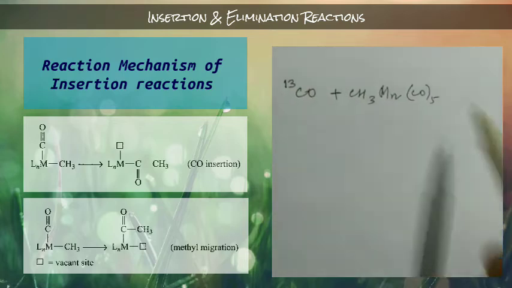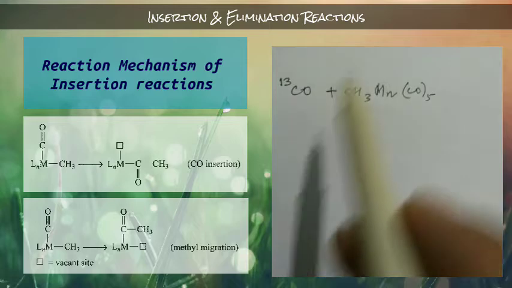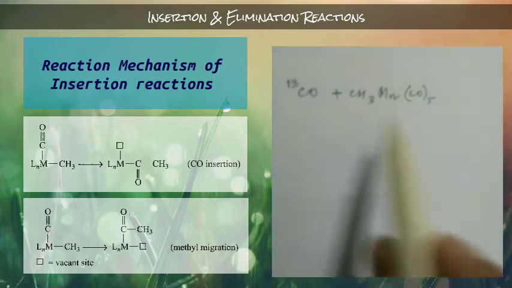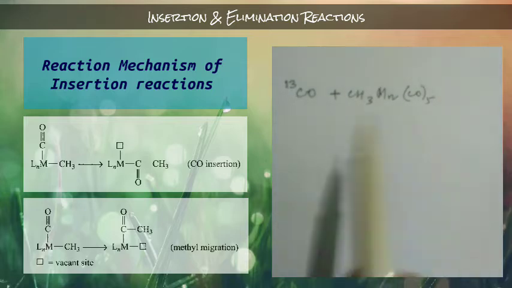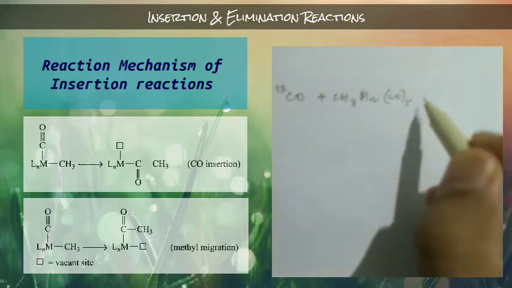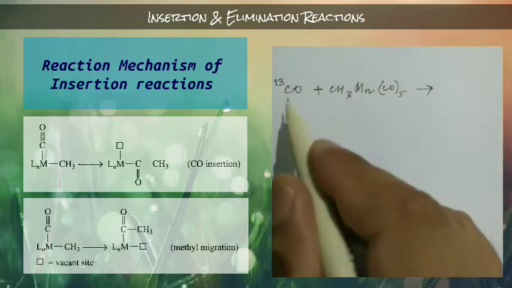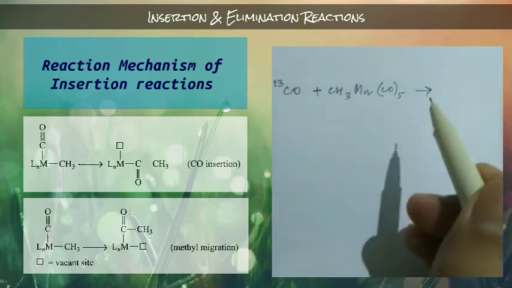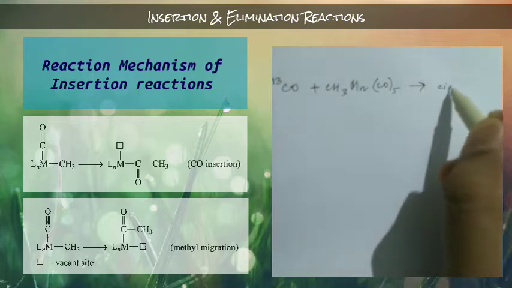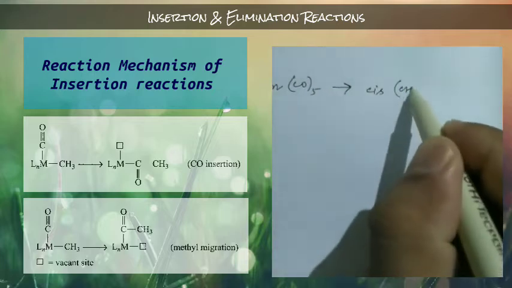Now coming to our main objective. We have to find this out, so now we can track. When we do this experimental reaction in our lab, interestingly what they observed is that it will exclusively give only the cis product. That means cis of your CH3 acetyl group.